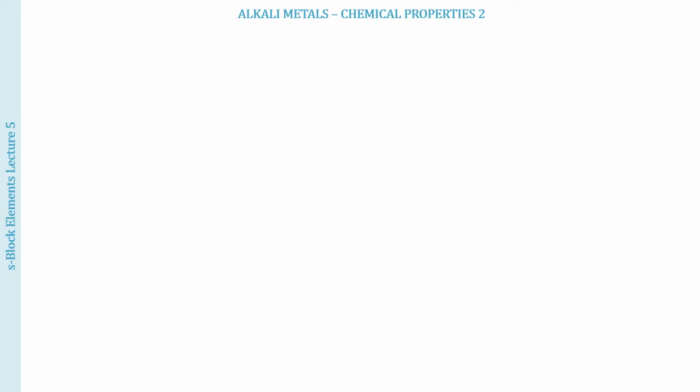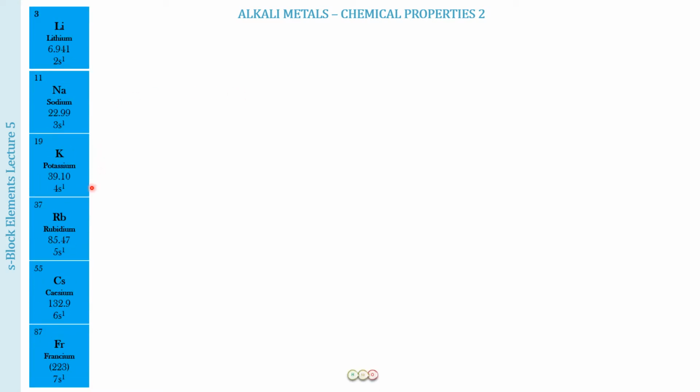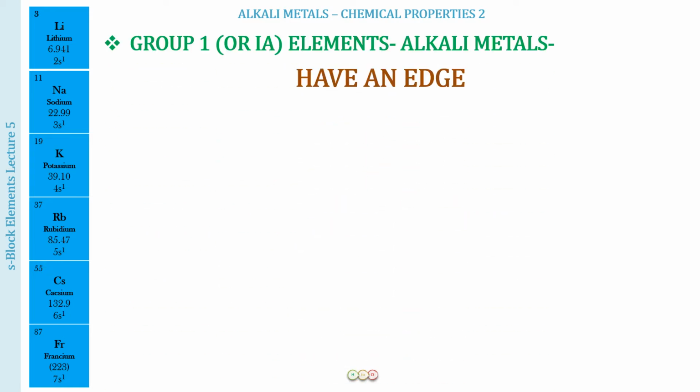So let us begin the learning with a quick recap of what we have learned in the previous lectures. I hope you are really going to enjoy revising it with me. So we have the alkali metals, that is lithium, sodium, potassium, rubidium, cesium and francium. And here I present you a have an edge from lectures number 2 and 3 where we talked about the atomic and the physical properties.